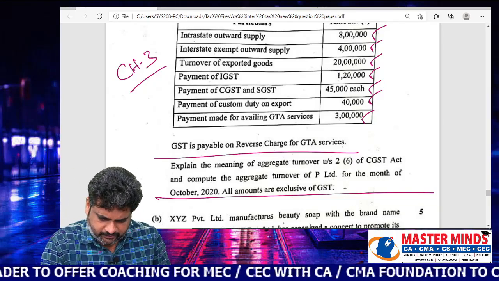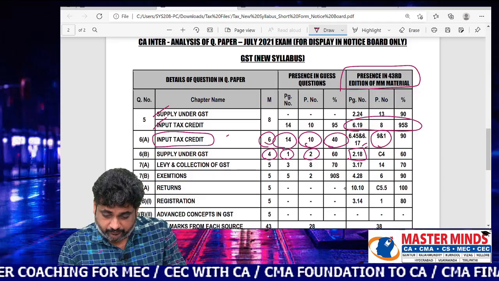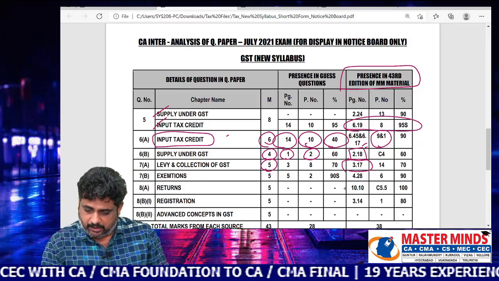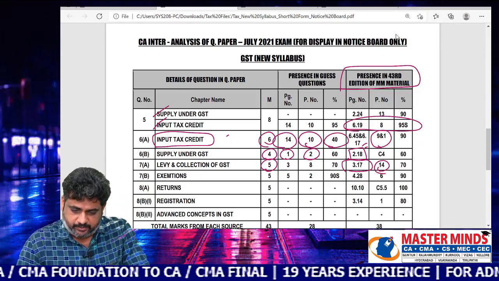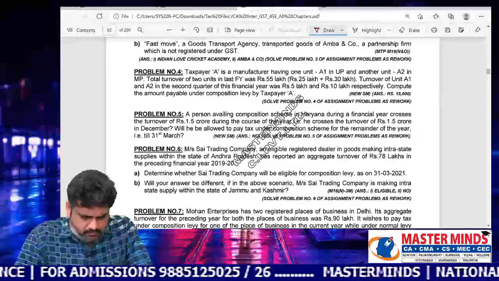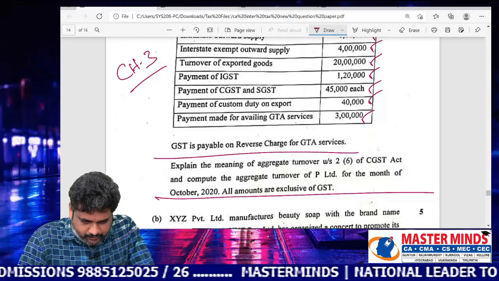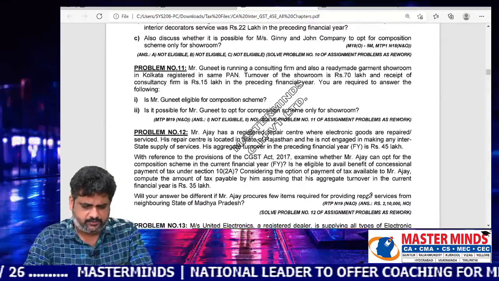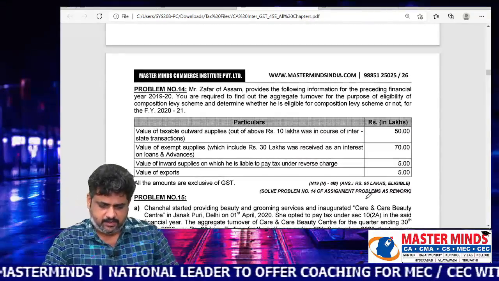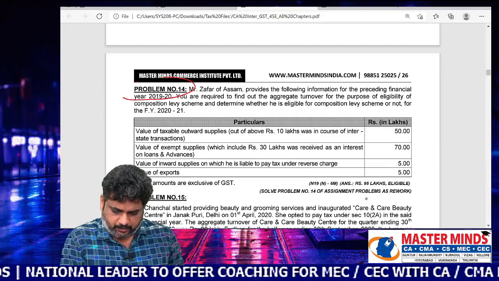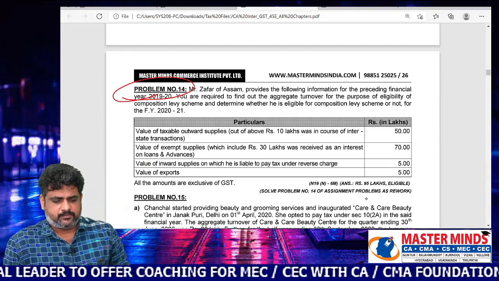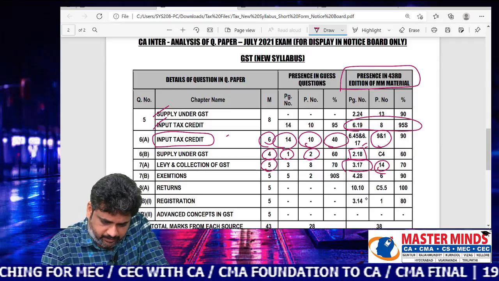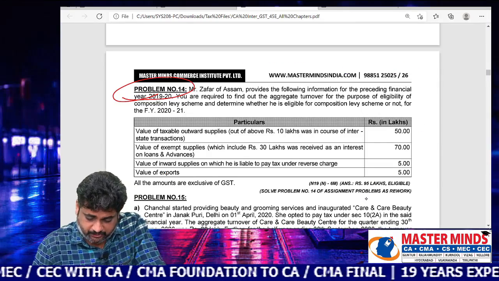Now, this particular question is on levy and collection of GST, for 5 marks. In the MM material, it is covered on page 3.17 under problem number 14. We will see the similar one. In this problem number 14 of the MM material, in chapter number 3, you can observe the page number is 3.17.